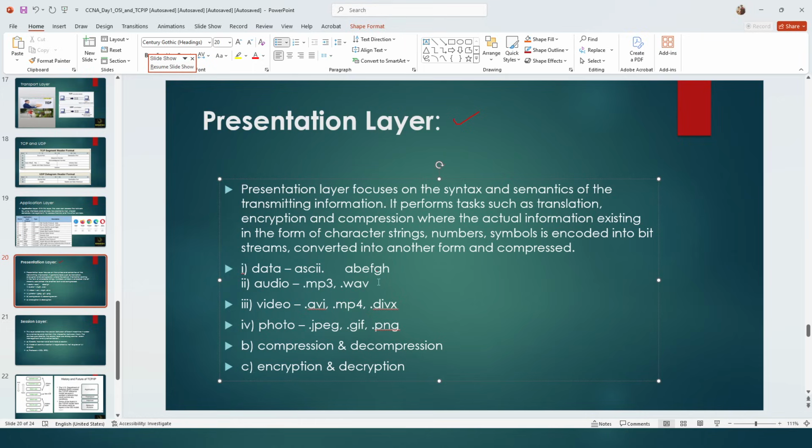These ABCDs cannot be understood by the computer. We are humans, we need to understand, that's why it is ABCD. At the backend, the computer cannot understand this. It understands only zeros and ones. So if you type the number one, there will be a code at the back end. What is the code? 001. If you type 2, there is a code. What is the code for number 2? 010.